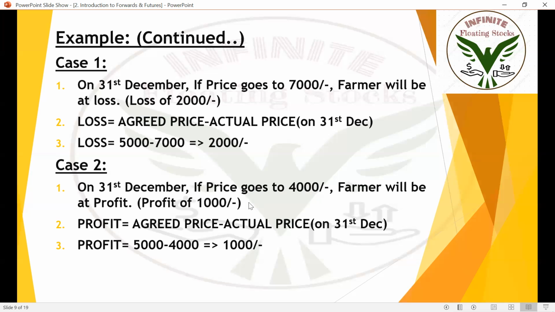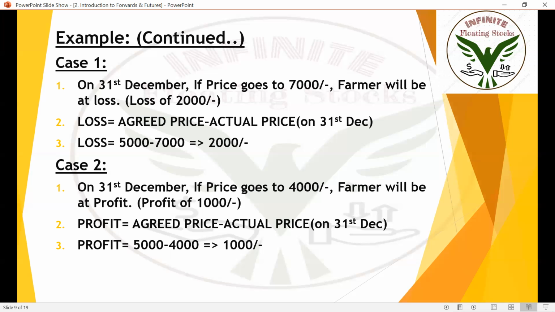Why? Because the farmer has already made an agreement saying that he'll be selling all his vegetables for 5,000 irrespective of situations. Now because of some rainfall or some tsunami or some cyclones, he was not able to cultivate, but he will get 5,000 from the shop owner because the shop owner agreed to buy them for 5,000 irrespective of situation.